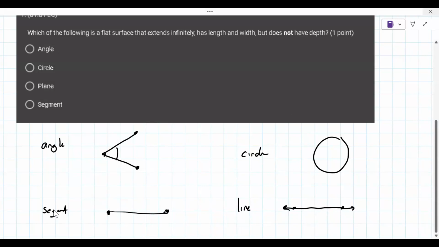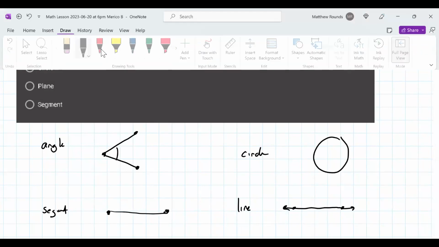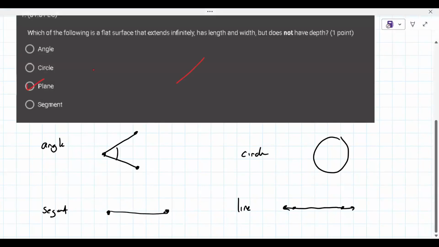So having said all that, the answer here is a plane. The reason is it extends infinitely in all directions. Consider a piece of paper. If you hold up a piece of paper, imagine it extending infinitely in all these directions. It does not have depth. Even though the paper has a little thickness, you assume it doesn't have any. And that is the correct answer.